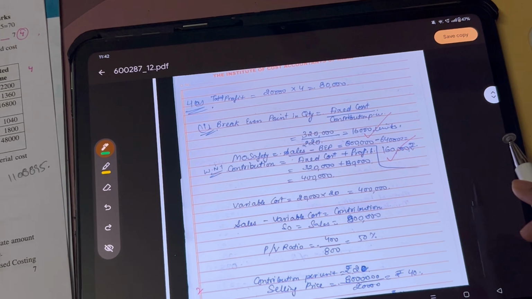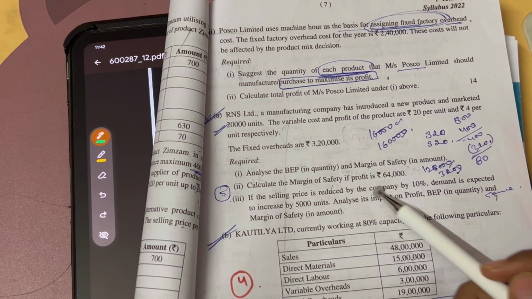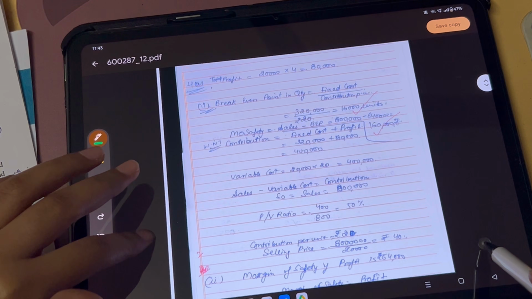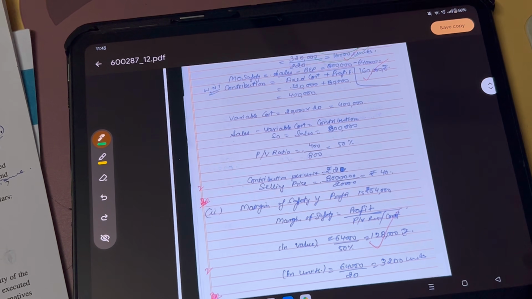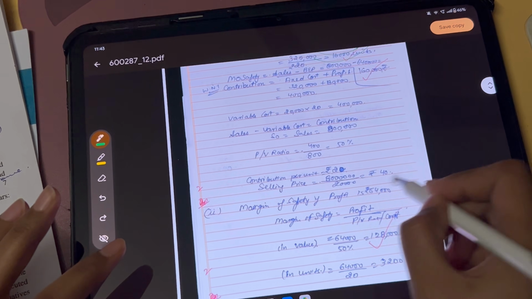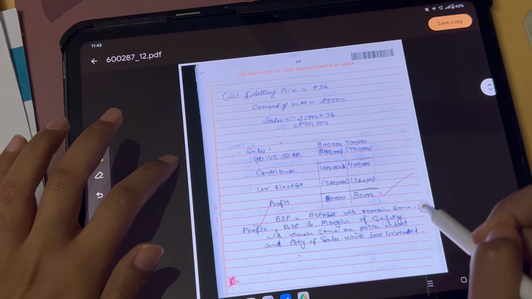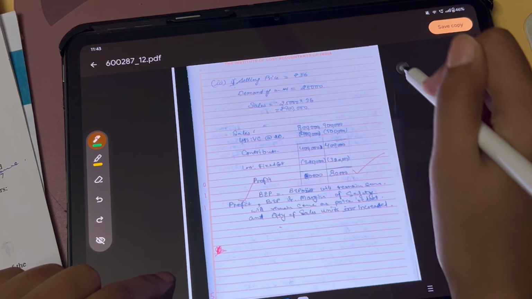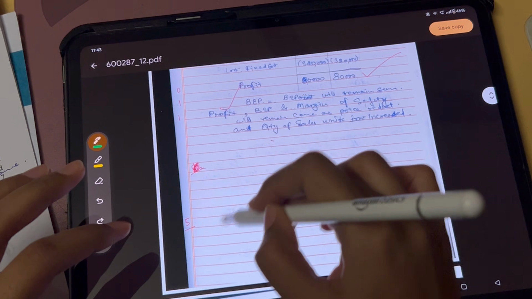Then I attempted Question 4 A. They have asked for break-even point and margin of safety: calculate the margin of safety if profit is given. I mentioned the formula, but I don't think they give marks for writing the formula in exams. They only match the answers, whether correct or not. My answer is correct, I think. I don't think I made any mistake, but I don't know why I got only 5 marks.